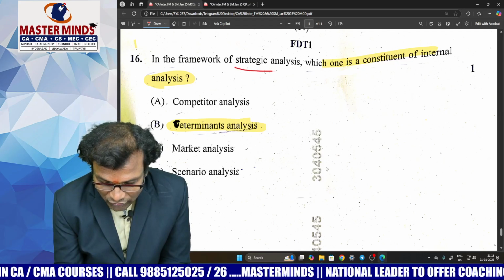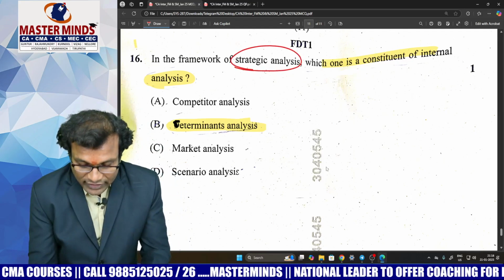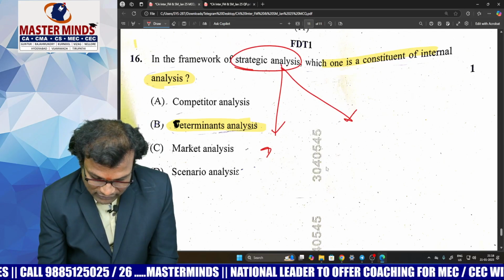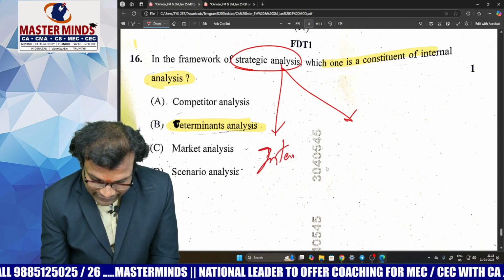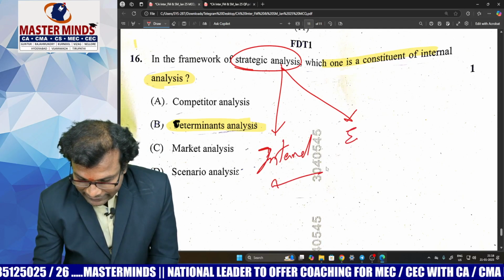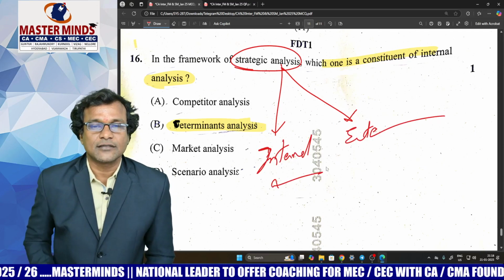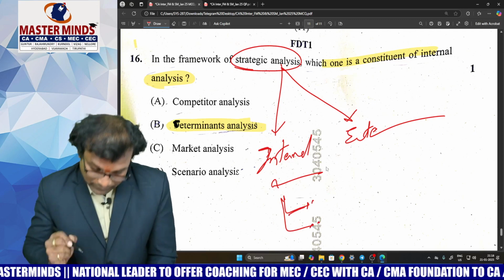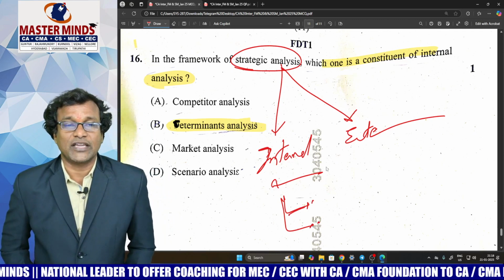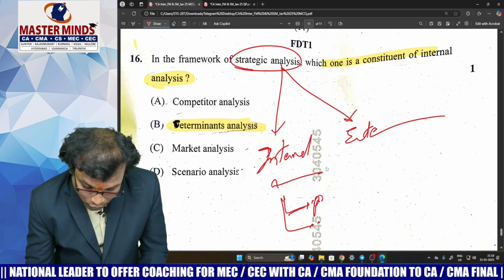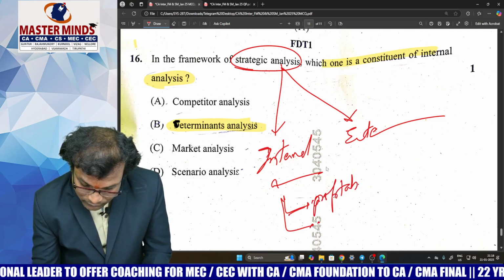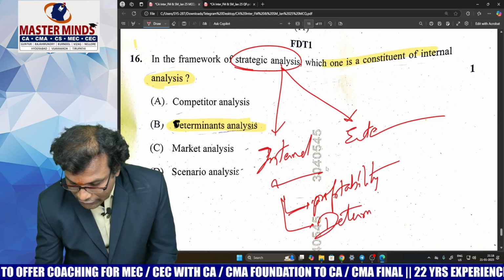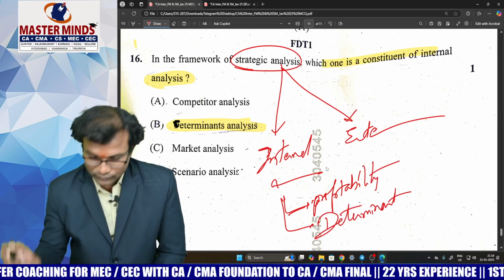In the framework of strategic analysis, you have 2 parts known as internal analysis and external analysis. Under internal analysis, you have 2 sub-classifications, out of which one is profitability analysis, and the second one is determinant analysis.